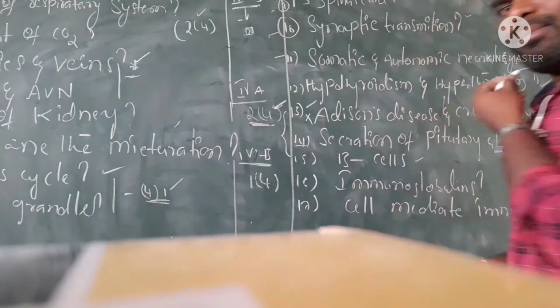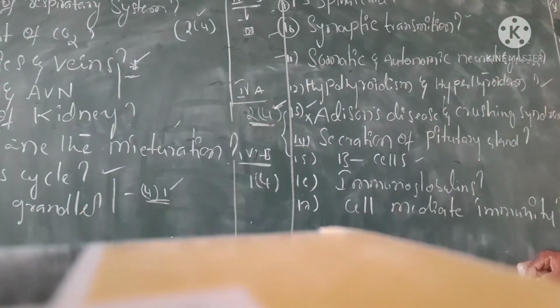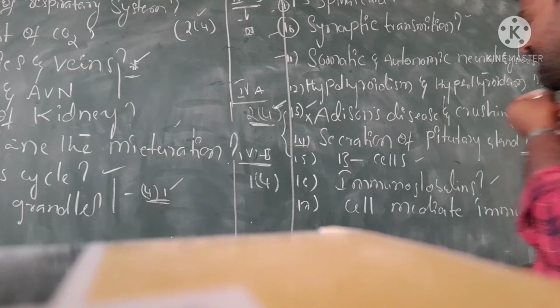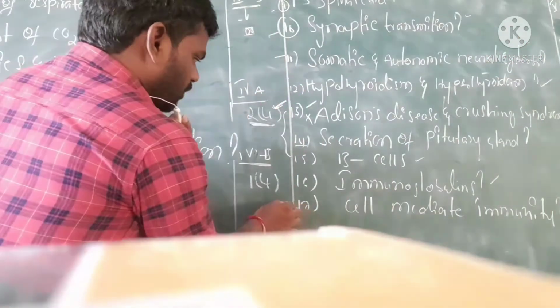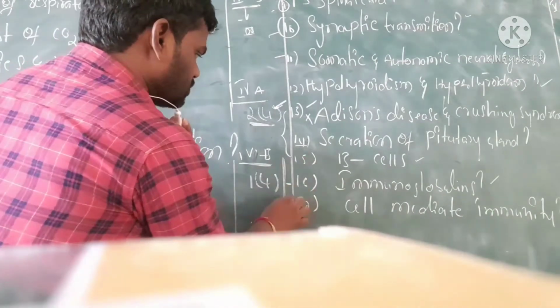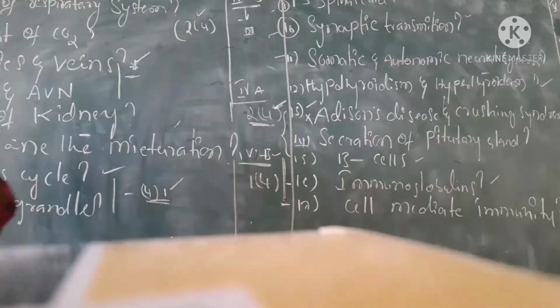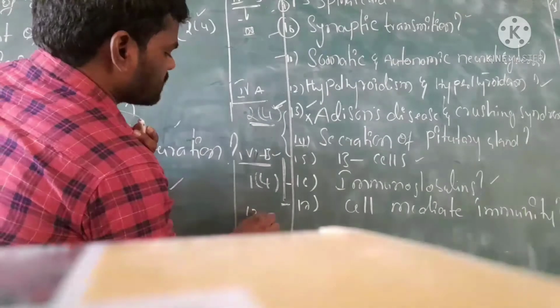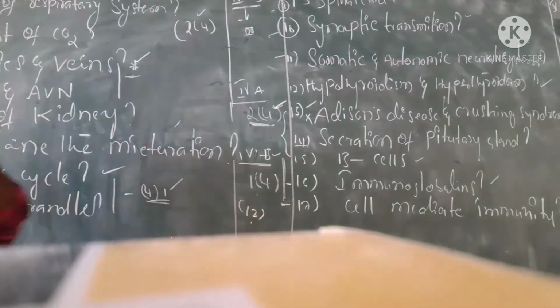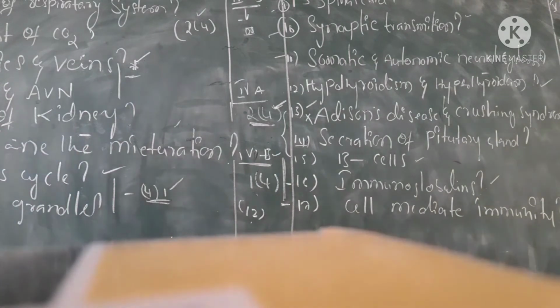B cells are the most important, and immunoglobulin is the most important question, and cell-mediated immunity is one of the important questions. Three questions are most important in 4B. 4A and 4B together are given 12 marks in the blueprint.